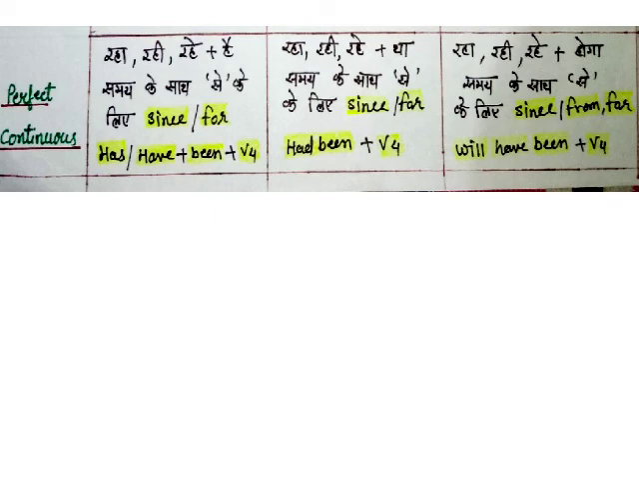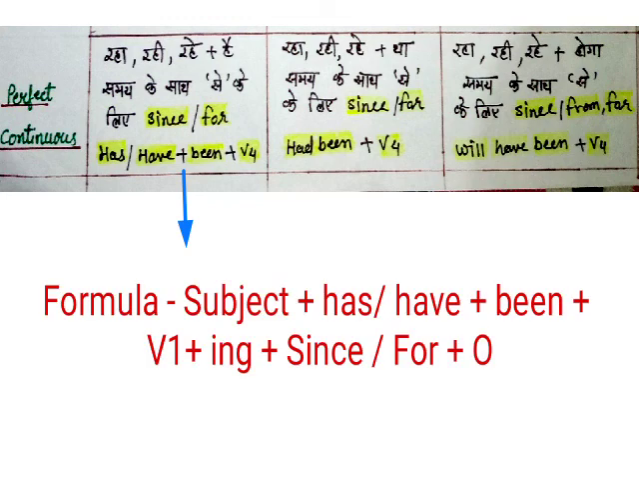See, the last one is perfect continuous tense. It is very important and you have to be very careful when you apply this tense. See, what are the indications of present perfect continuous tense in Hindi? Kar rahe hain, kar raha hai, kar rahi hai along with time, with since or for. So the formula will be subject plus has or have plus been plus V1 plus ing plus since or for plus object.